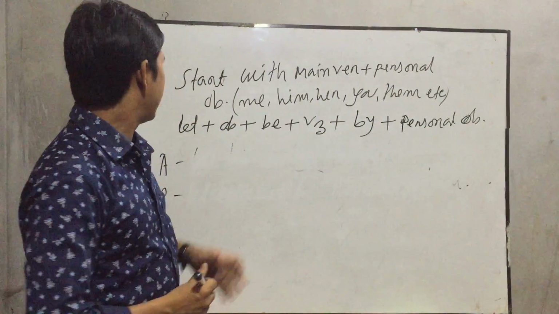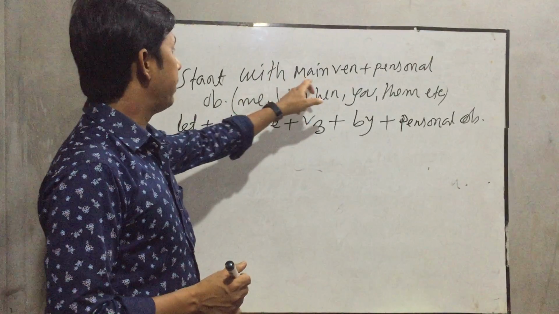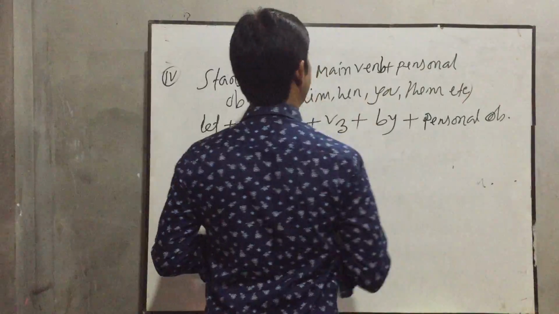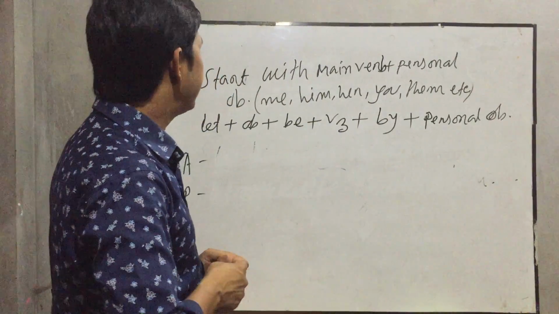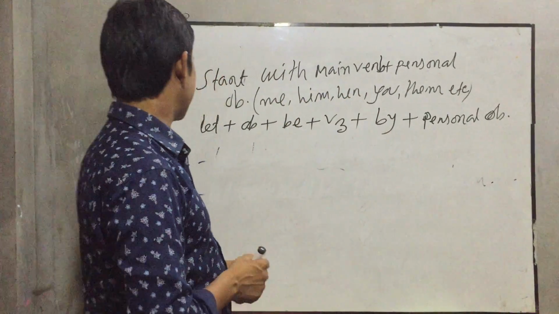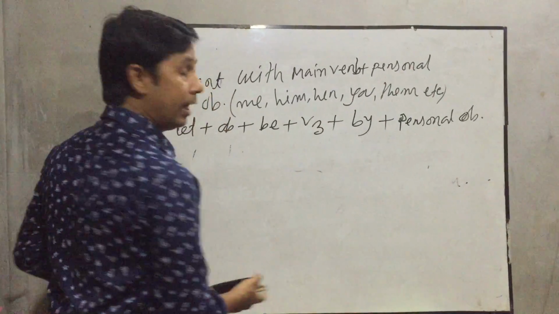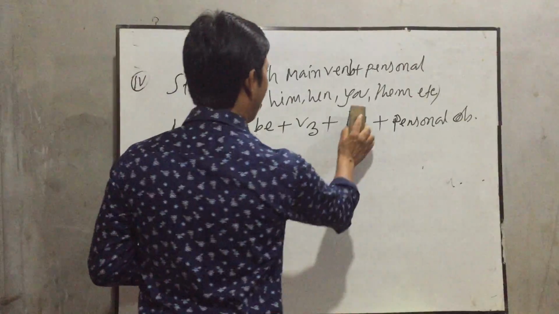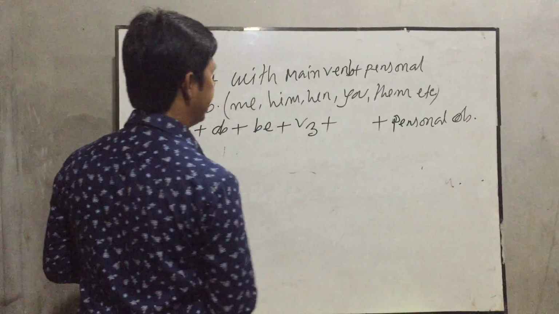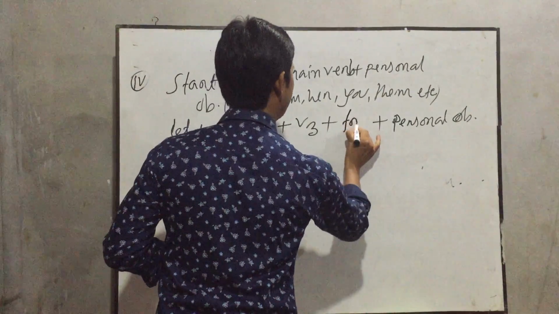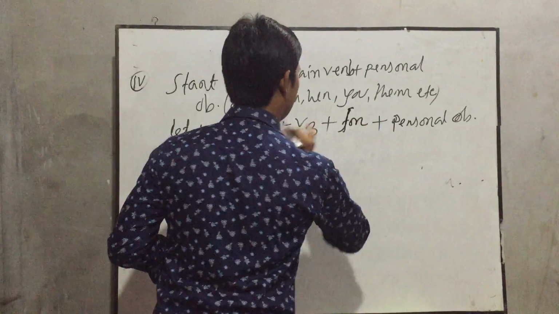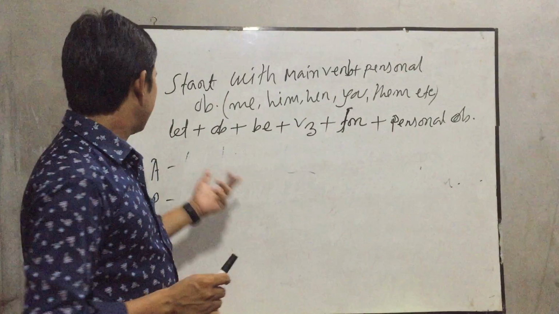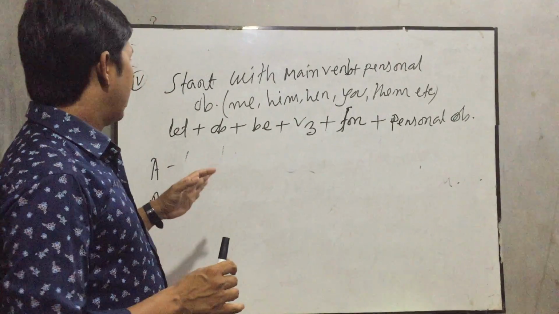Okay, my students, another rule. Start with main verb, main verb plus personal object: me, him, her, you, them, etc. So the structure will be here. Only change, instead of by you have to use for. Okay, my dear students, you have to use for. Be careful. That means follow the blackboard.